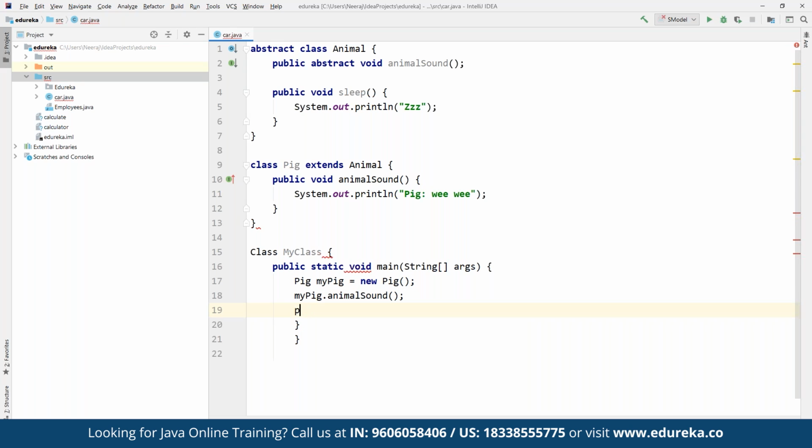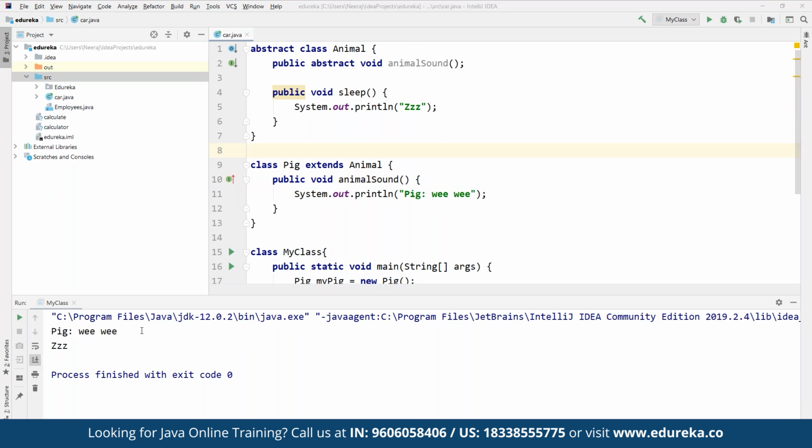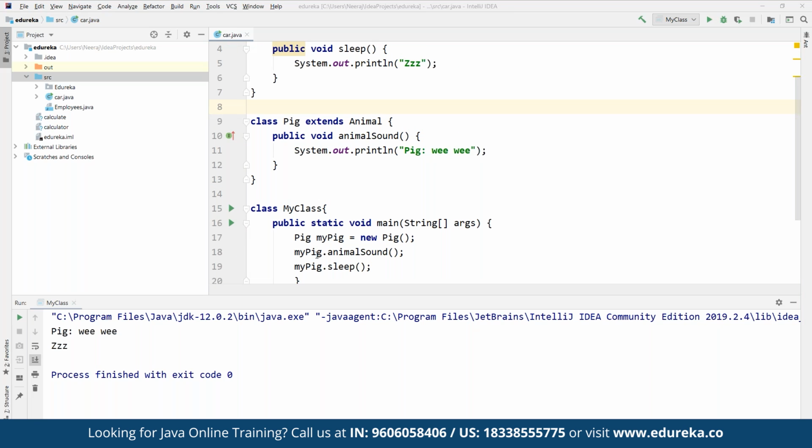and then we can define the sound for what? Sound for the sheep. What sound does it make? This is going to be inherited from the above class that we have specified, and that's how we make sure we are inheriting these classes one after the other as per the structure defined. Once we are done, we can simply build it to find any errors, if there are any, and then we can run it. Here we can see the sound and the actual sound being defined as part of the output, using the concept of abstraction.